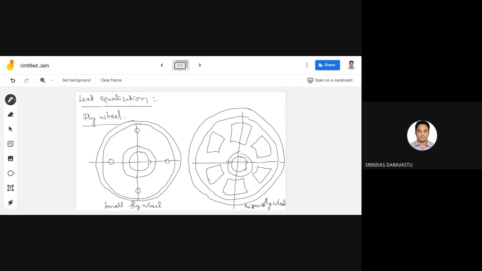Generally, the load equalization process is commonly actuated by means of a flywheel.